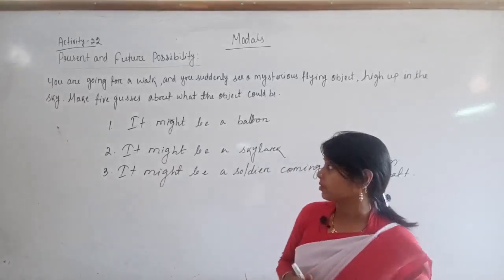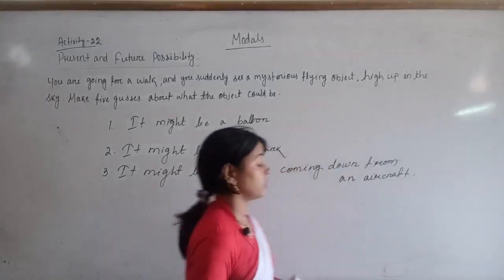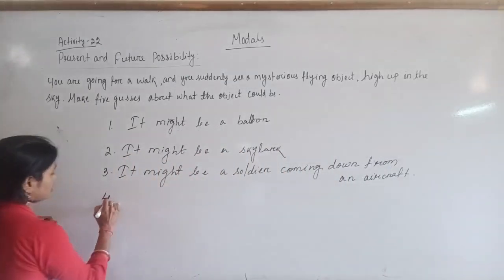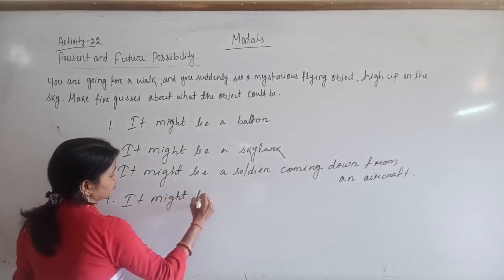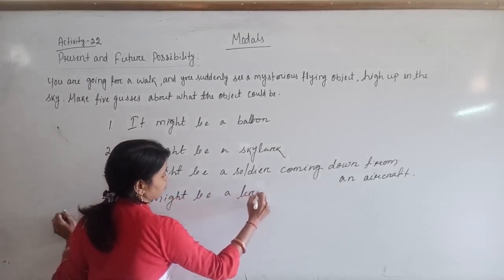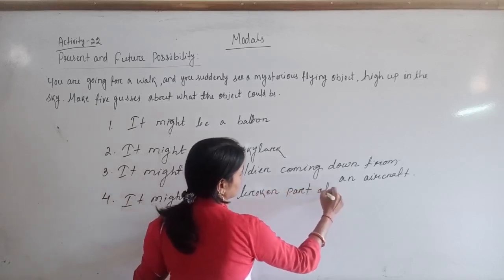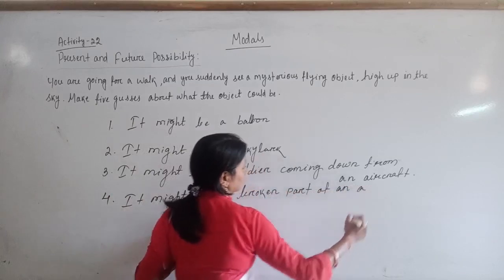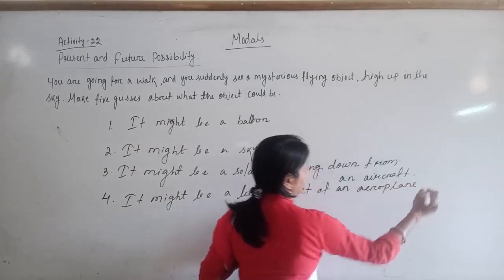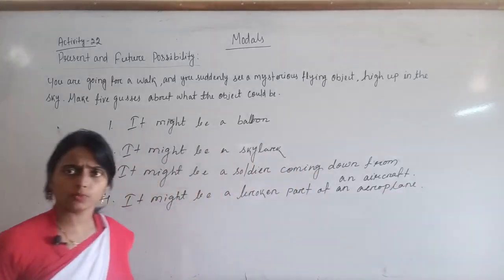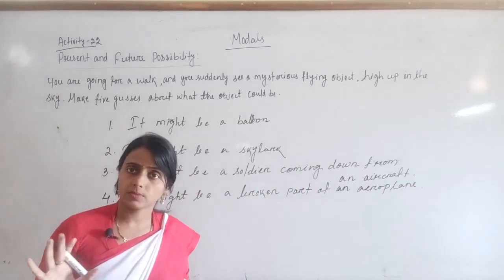You also can write down, it might be some broken part of an aeroplane. It might be a broken part of an aeroplane. This one also you can write down, no issue. Listen, it is mentioned, you have to guess it, nothing particular is being given.